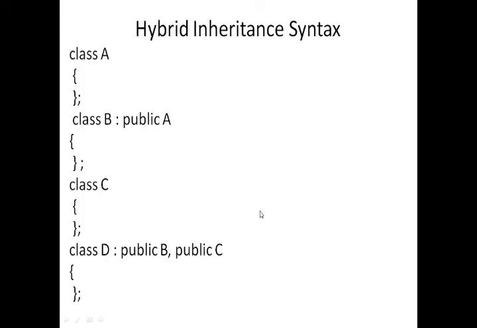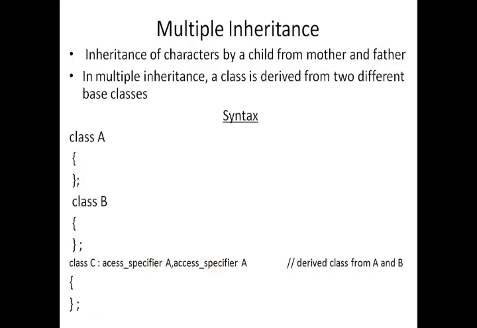Then this is the syntax of hybrid inheritance. Class A, class B are the derived classes, and class C is another class, class D is public B and public C. This is a multiple inheritance. Okay, sorry, multi-level inheritance. So here the single inheritance and multi-level inheritance jointly result in hybrid inheritance in this example.